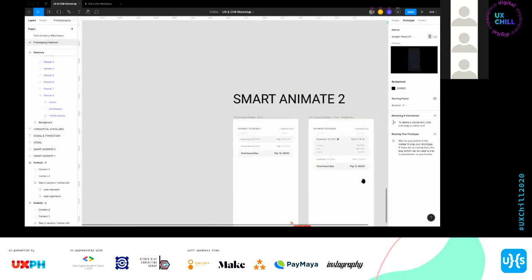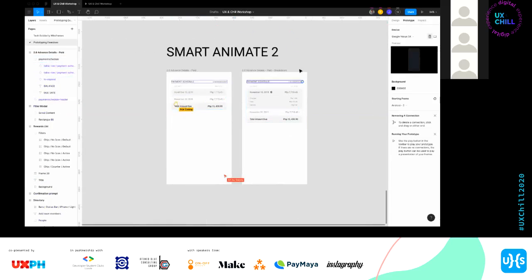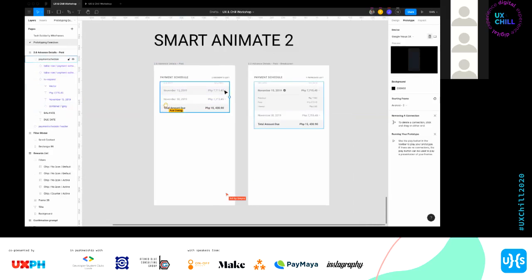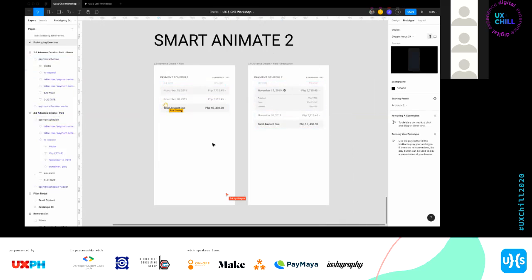Another Smart Animate use here is yung pag-expand, so accordion. So what if yung gusto kong interaction here is if I tap on this one or on this component, mag-expand siya to this one. And then if I tap here again, babalik siya doon.